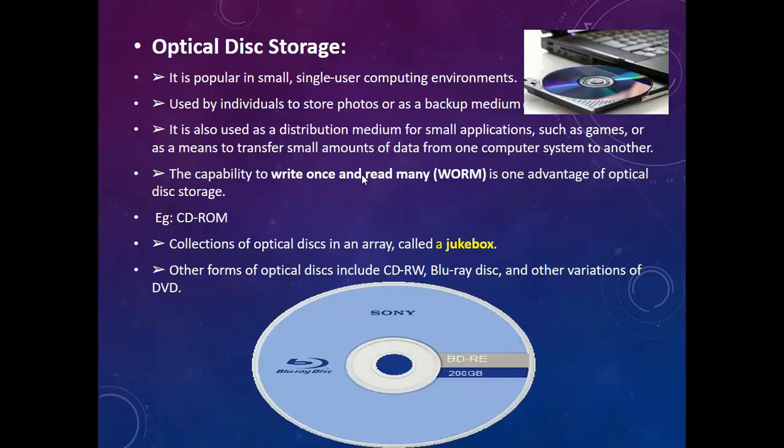A collection of optical discs in an array is called a jukebox, and it is still used as a fixed-content storage system solution. Other forms of optical discs include CD-RW, Blu-ray discs, and other variations of DVD. The main examples of optical disc storage are CDs and DVDs.